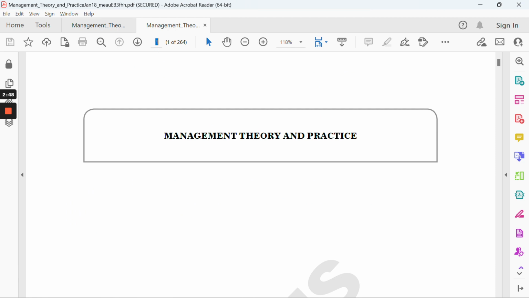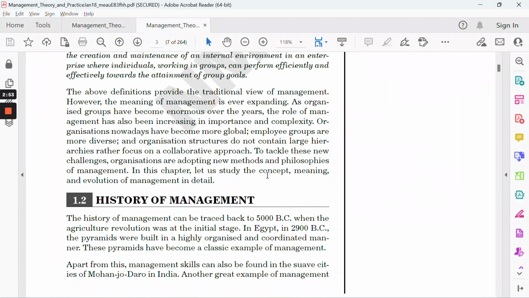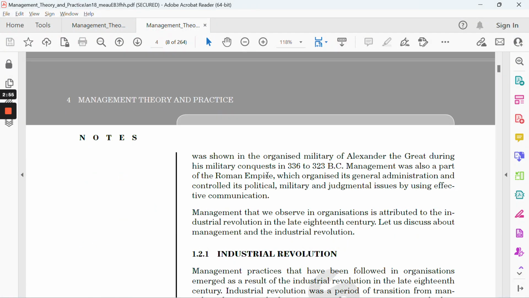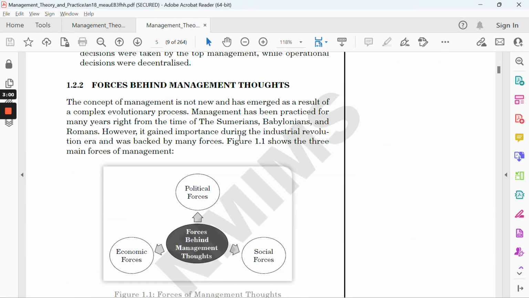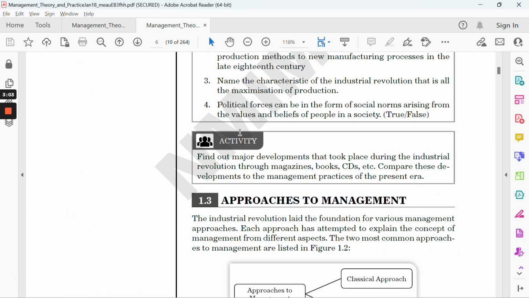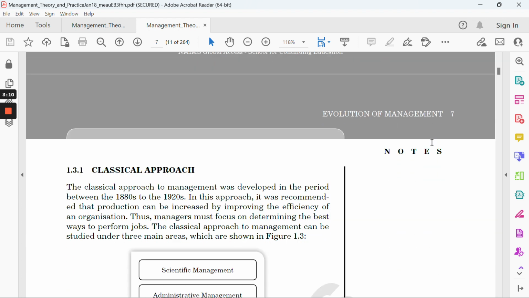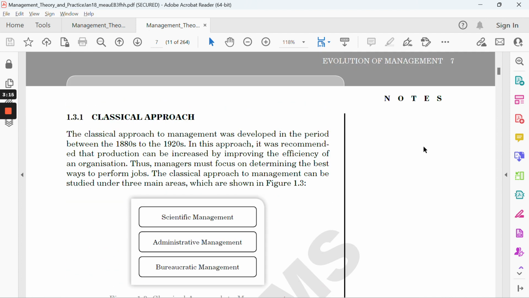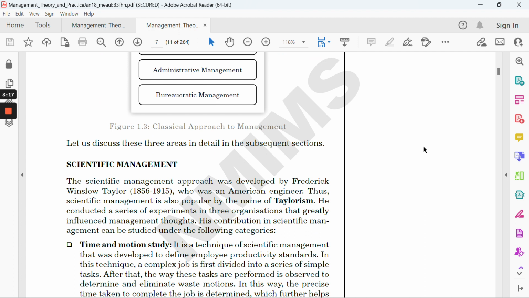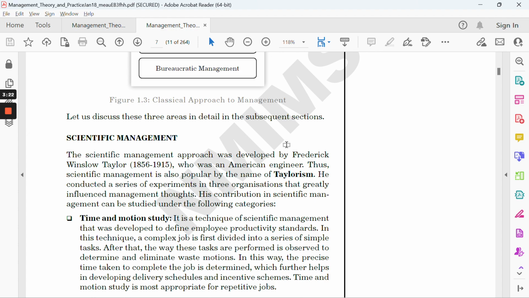So you need to mention a little bit about management. What is management? You just give what is management, that you can refer to. History, ideally, is not required. Then you can refer to page number 6, point 1.3, approaches to management. There are two approaches. The older one is the classical approach, and the second one is the modern approach. In this, maybe you can give one or two liners. It depends on the word count. If you have word count free and spare, then you can give one or two liners on what the classical approach is and what the modern approach is.